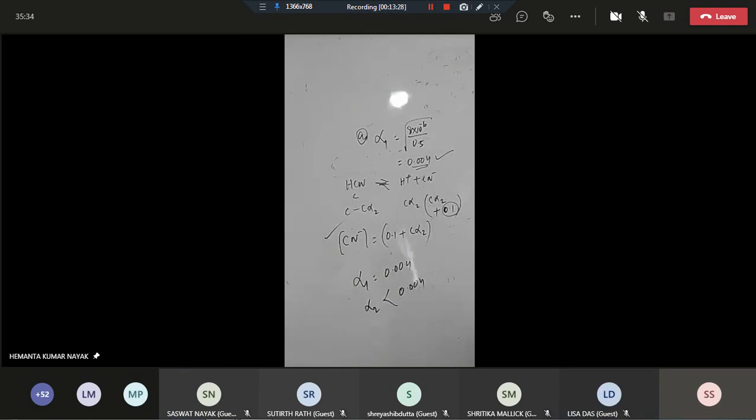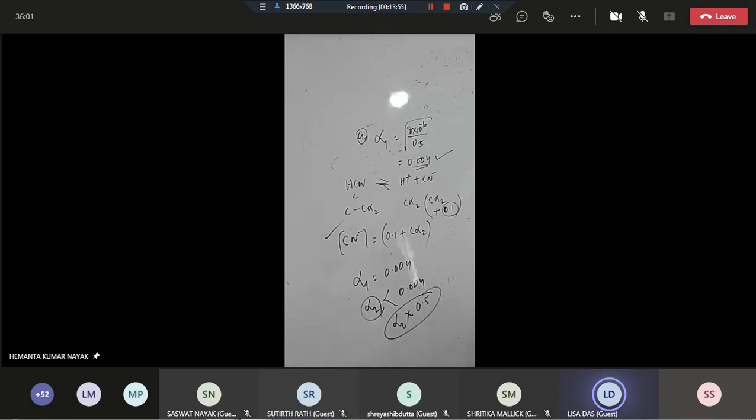Now if this α2 is less than 0.004 and is multiplied with C, which is 0.5, the concentration of hydrogen cyanide, then the result will be a very small value. Yes or no?